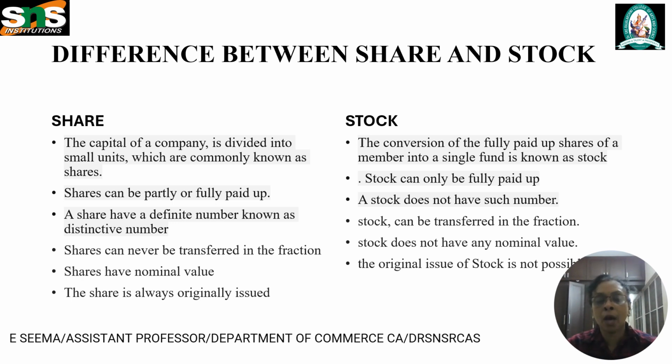Issued capital is the part of capital which is issued to the public to subscribe. So this issued capital is divided into small units which is commonly known as shares. And stock means the conversion of fully paid shares of a member into a single fund. That is, all the fully paid shares are converted into a single fund which is known as stock.